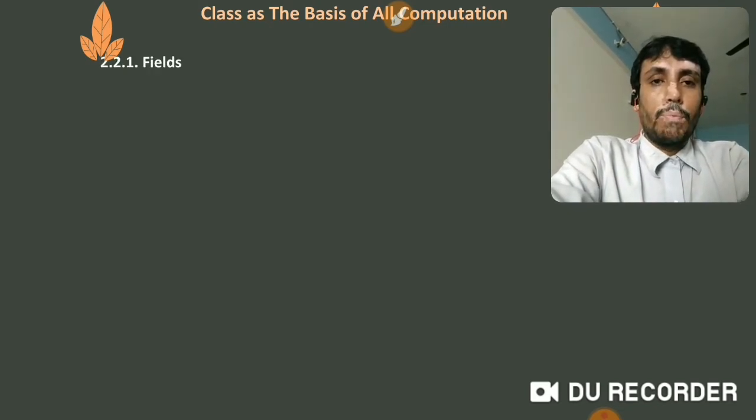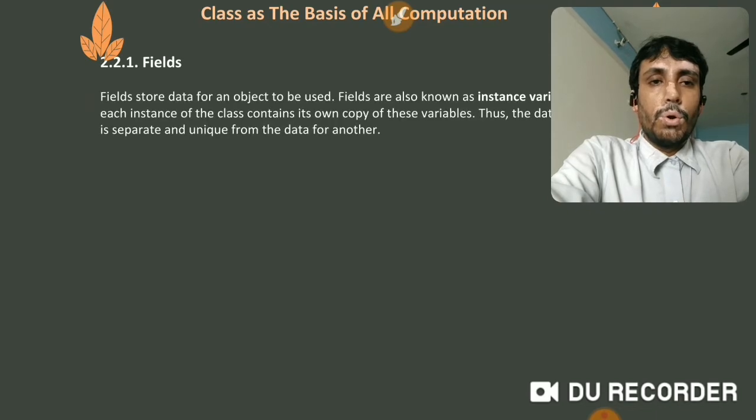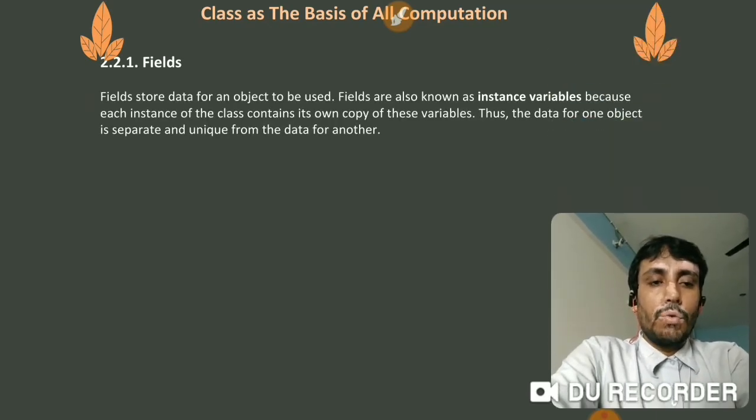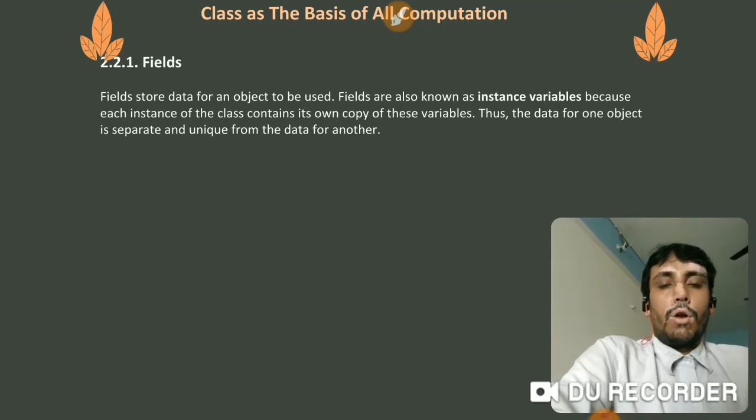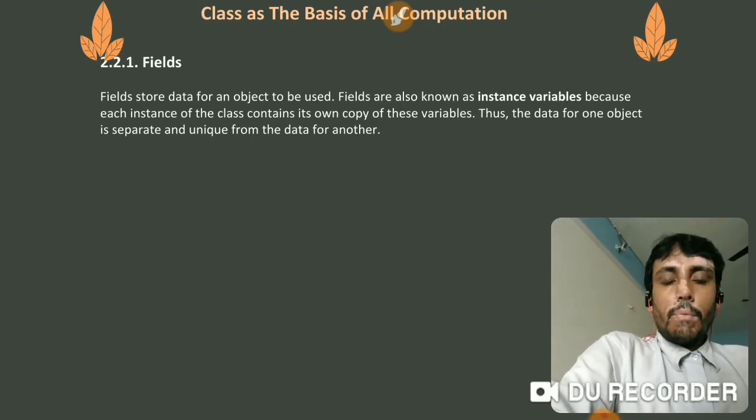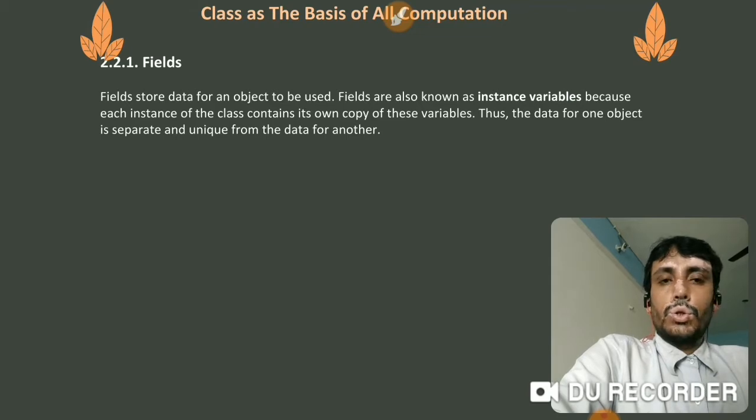So let's talk about fields. What do you know about fields? Field is a member variable. A field is given to store the data.